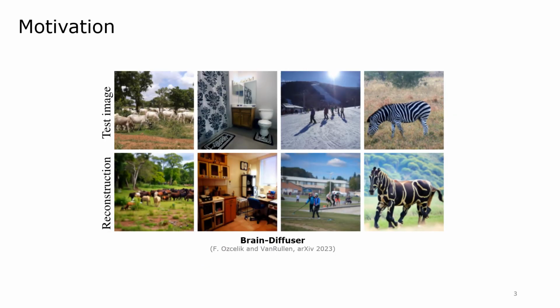Recently, using pre-trained diffusion models led to significant improvement, as it offers better high-level semantics, meaning a coarse description of the image content. Still, the images reconstructed by such methods, here the recent Brain-Diffuser, suffer from important color and spatial inconsistencies when compared to the test image viewed by the patient.